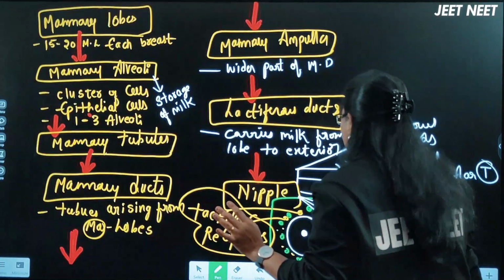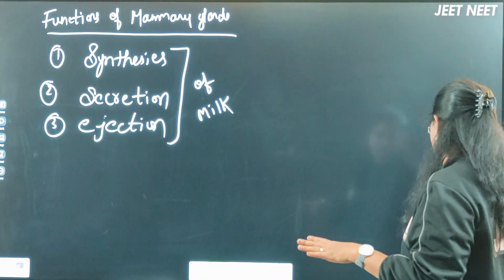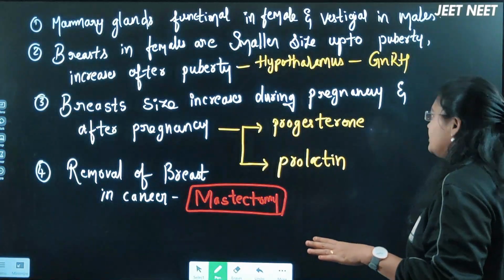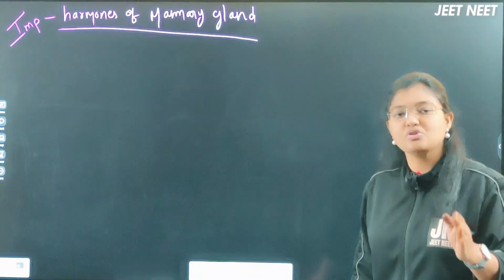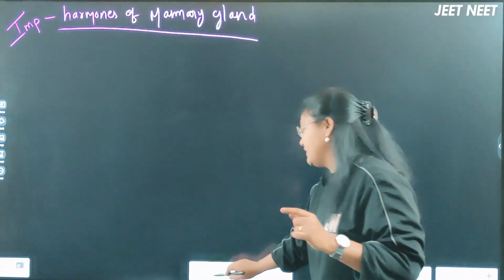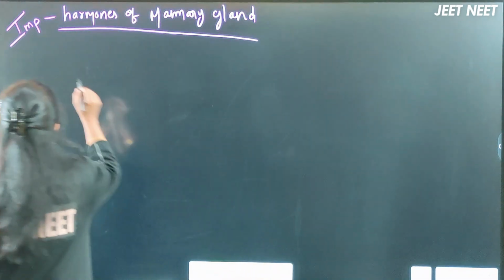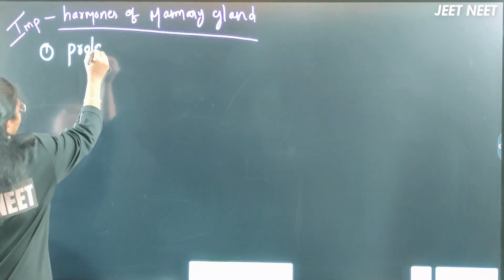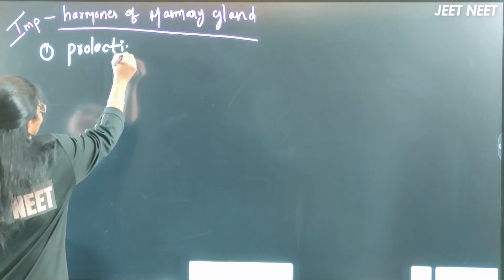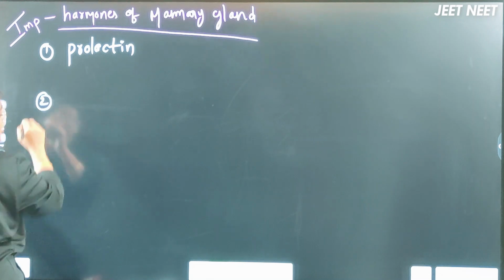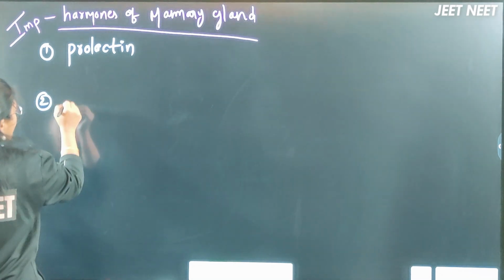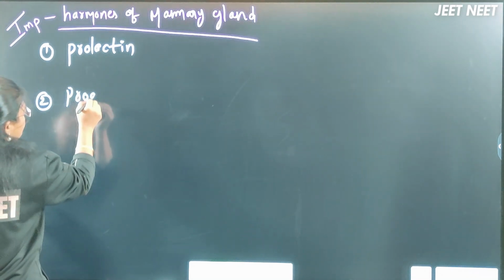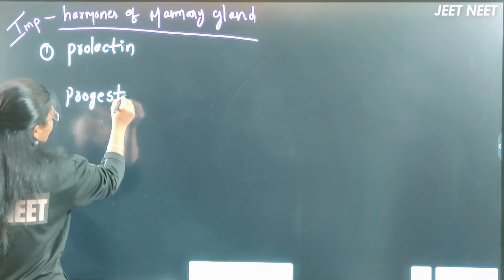Okay. Next, functions of the mammary gland we discussed. Now the next thing is the important hormones of the mammary gland. This is very important, so everyone please understand here. The first hormone is prolactin. The second hormone is progesterone.